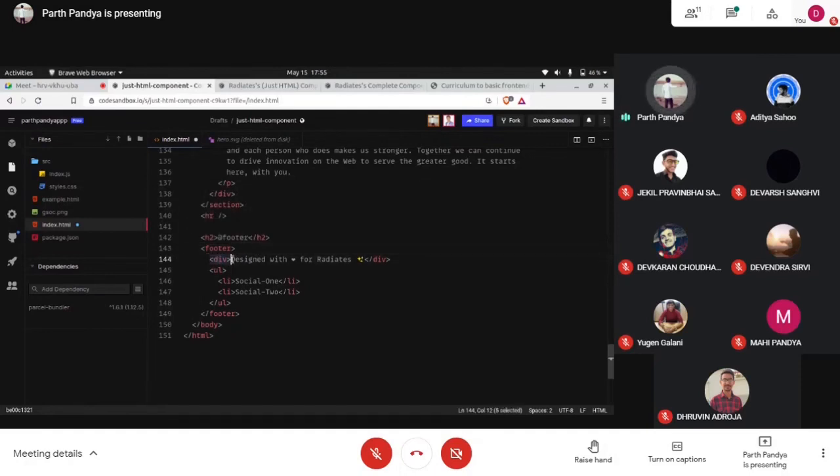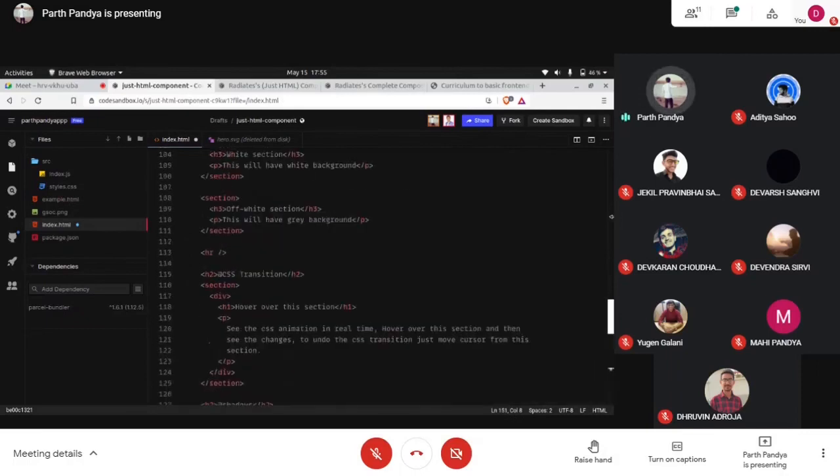So division, again unordered list. You can even have ordered list too, according to your preferences. You have this list item. You just have to create a list, just that input. And yes, we end this HTML document.